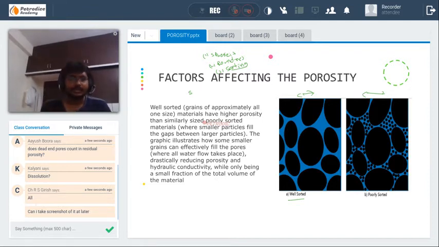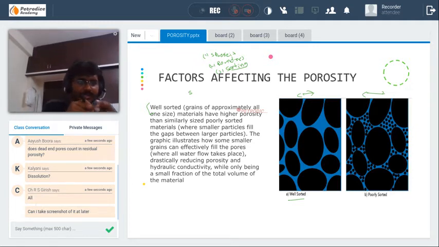Well sorted materials have higher porosity. Try to remember this one, because in well sorted rocks, as all the sand grains are similar, the pore spaces cannot be occupied by anything else. Whereas in poorly sorted rocks, the pore spaces are occupied by very small sand grains present in the formation.